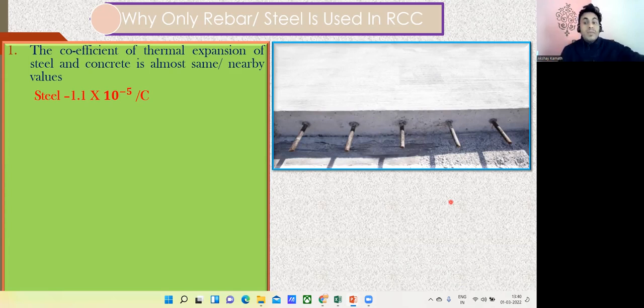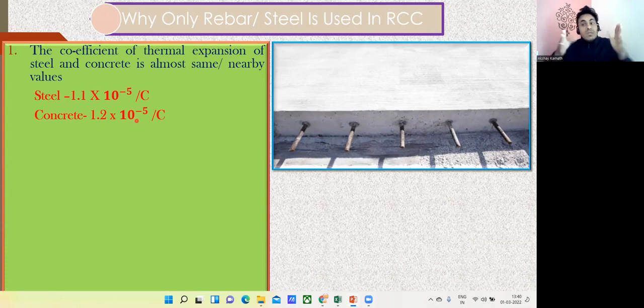Now what will happen if you make a combination of both? That is, concrete is one material, steel is the other material. If there is an increase in the temperature, concrete is going to elongate, and the steel is also going to elongate. So in between them, what will happen? Proper bonding will not be there. But one advantage we have is the coefficient of thermal expansion. If you look here, steel has 1.1 into 10 to the power of minus 5, whereas concrete has 1.2 into 10 to the power of minus 5. So the coefficient of thermal expansion of steel and concrete is almost the same.